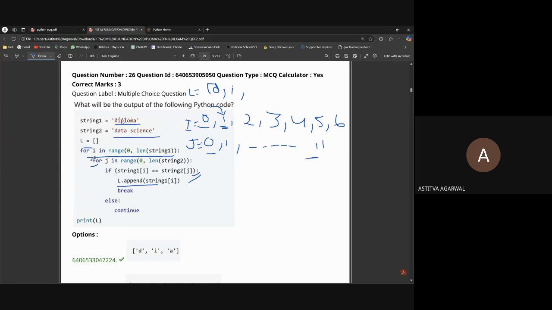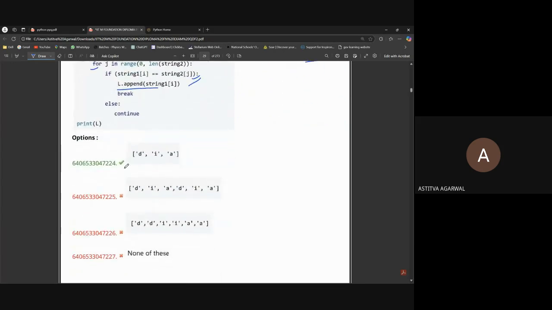So now the code is finished for this loop, but the I loop keeps working, because we have just reached the second. Now it will go to third. What is third? It's L. It will search L in the list. No, it won't find L. So it will go to fourth position. What is O? There is no O. And M, there is no M in C, but there is A. Okay, so it will find A at first index in the string 2, then it will just add the A, and this will be the correct answer.